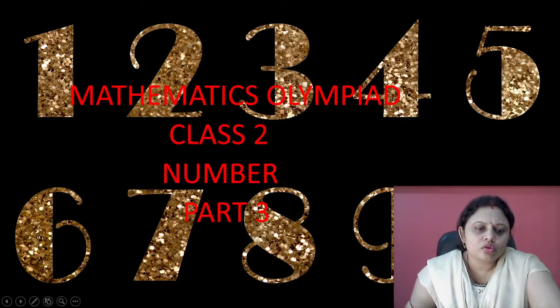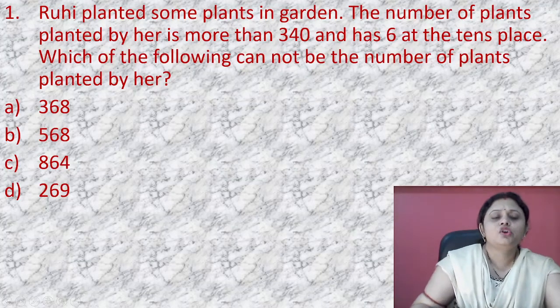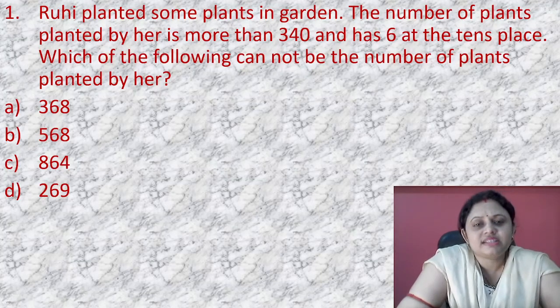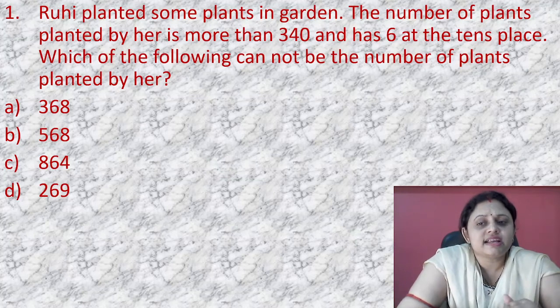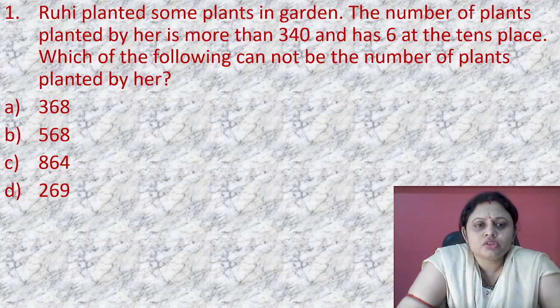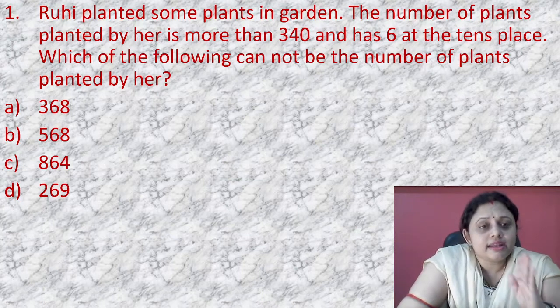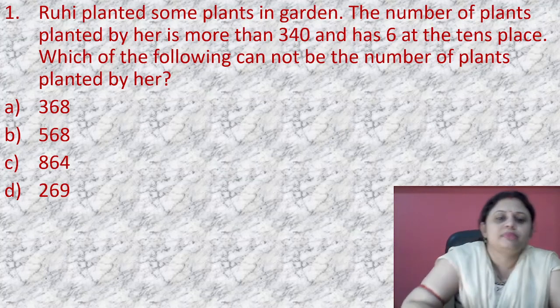Okay, so Numbers. The first question: Ruhi planted some plants in a garden. The number of plants planted by her is more than 340 and had 6 at the 10th place. Which of the following cannot be the number of plants planted by her? Okay, so what is in the question? Ruhi planted some plants and the number of plants is more than 340, and had 6 at its 10th place.